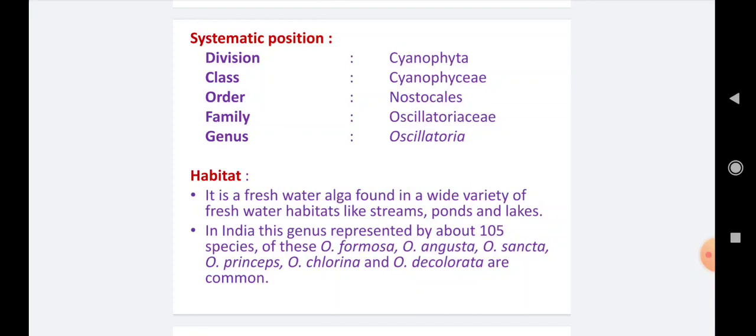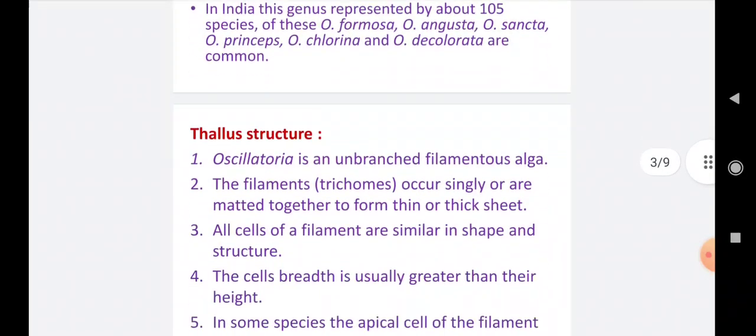In India, this genus is represented by about 105 species throughout the country. From these, Oscillatoria formosa, Oscillatoria angusta, Oscillatoria sancta, Oscillatoria princeps, Oscillatoria chlorina, and Oscillatoria colorata are the common ones. This is about the habitat.